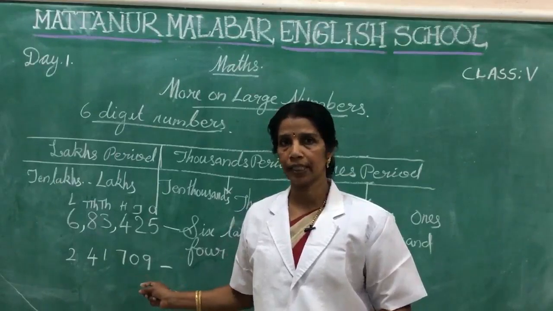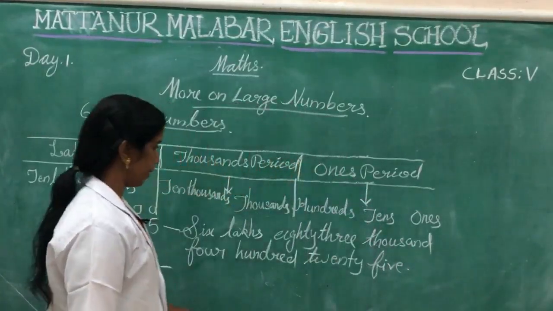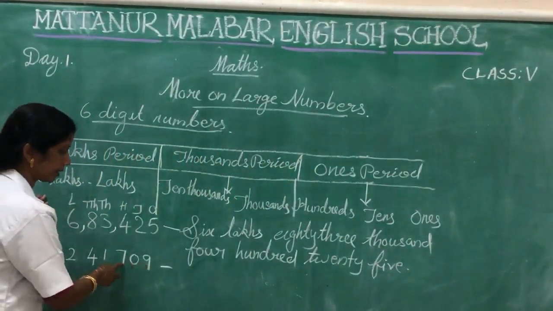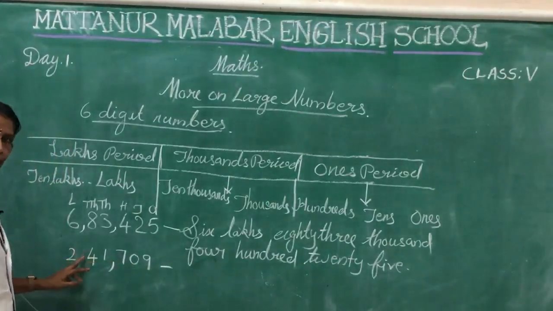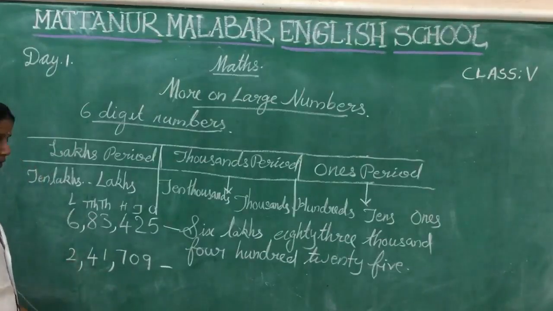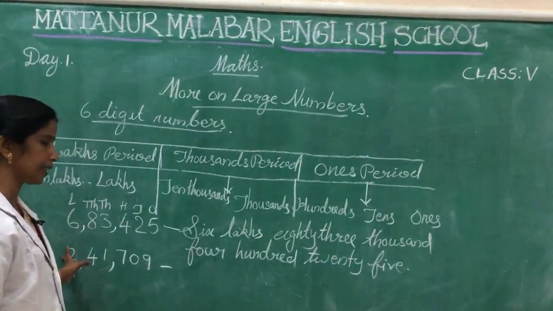Which are the 3 periods here? Ones period, thousands period and lakhs period. We want to separate by using commas. Here ones, tens, hundreds, then we want to put one comma. 1,000 and 10,000 belong to one period. Then we want to put one more comma here. Then we can easily read this number, isn't it?